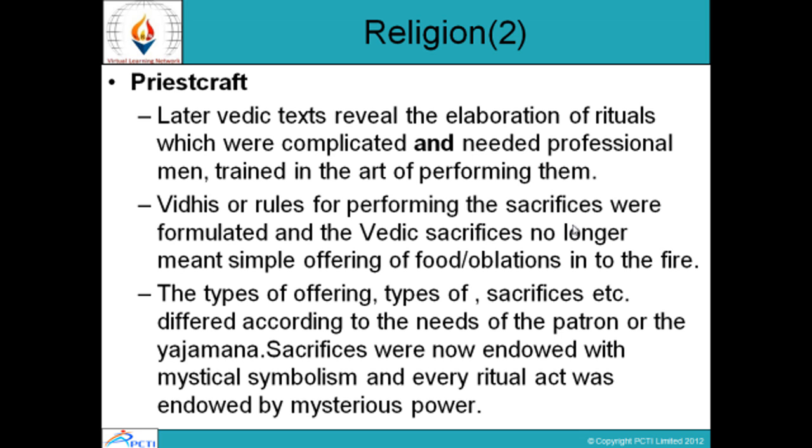Priestcraft. Later Vedic texts reveal the elaboration of rituals which were complicated and needed professional men trained in the art of performing them. Vidhis or rules for performing the sacrifices were formulated, and the Vedic sacrifices no longer meant simple offering of food or oblations to the fire. The types of sacrifices differed according to the needs of the patron or the yajamana. Sacrifices were now endowed with mystical symbolism and every ritual act was endowed with mysterious power.